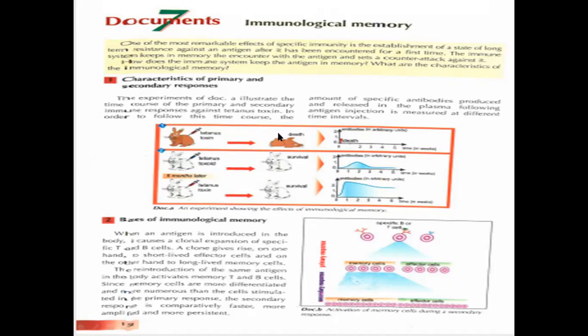Basis of immunological memory. When the antigen is encountered in the body, it causes a clonal expansion of specific B and T cells. This clone will give rise, on one hand, to short-lived effector cells, and on the other hand, it will give birth to long-lived memory cells. So with this clonal expansion, the B and T cells increase in number. They give the short-term cells, which are the effector cells, like effector B cells.